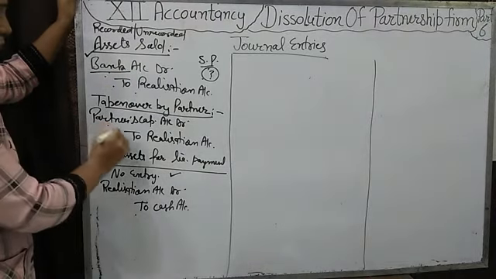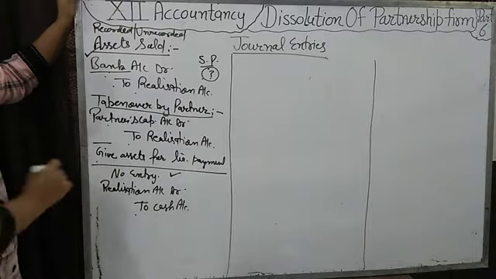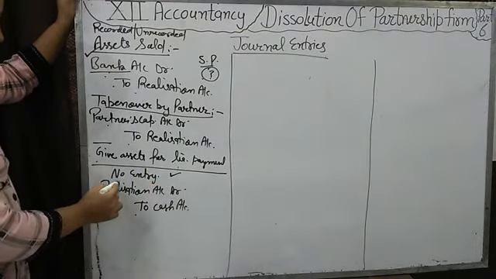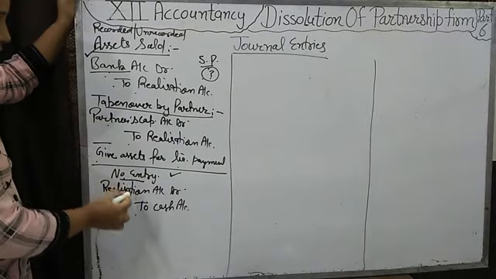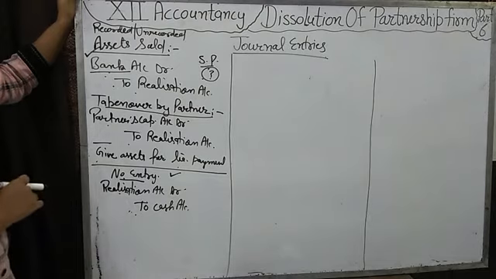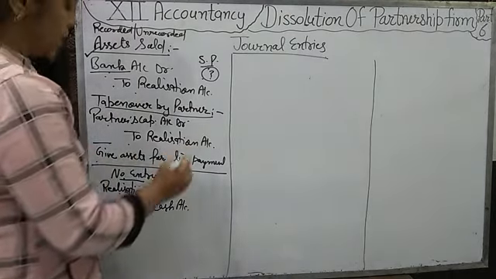For the takeover, partner's capital account debit to realization. And for any assets we give for the liability payment, then no entry. But if we pay any cash with the assets, for that we will pass realization to cash account. Fine. Okay.